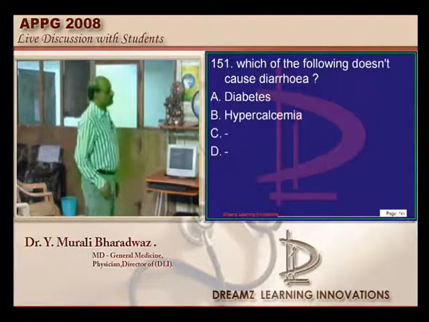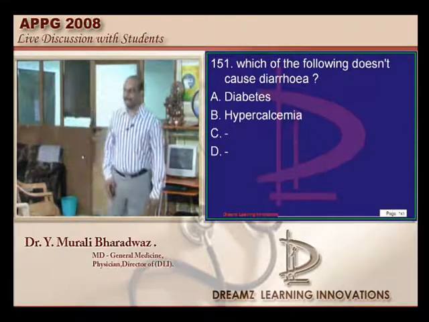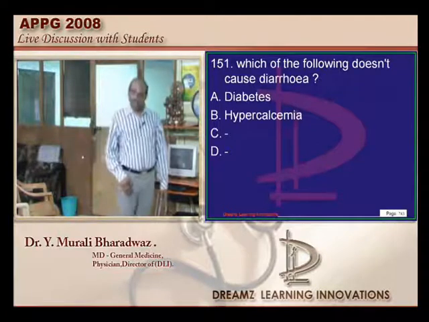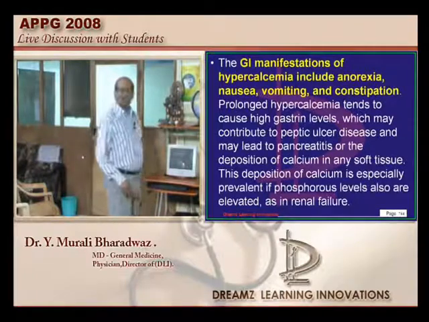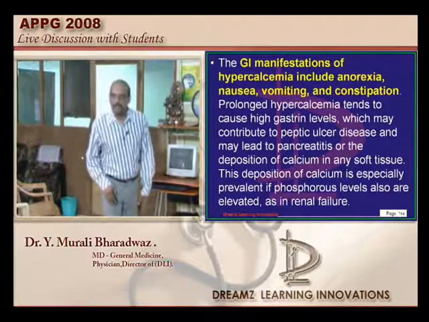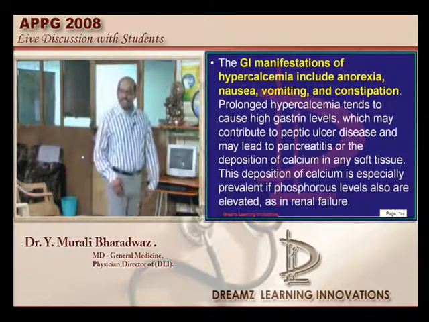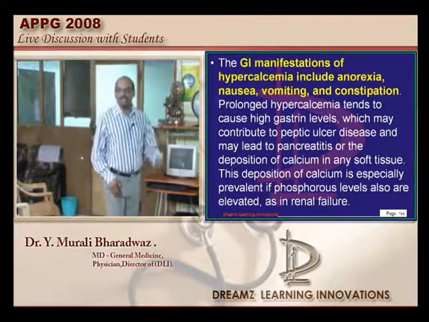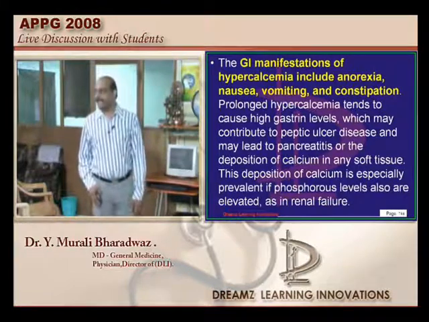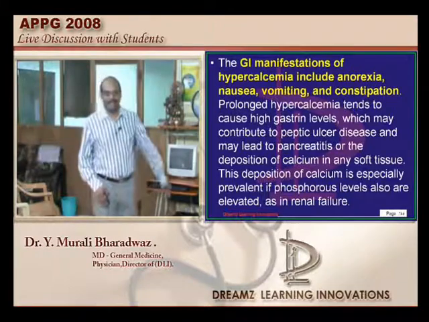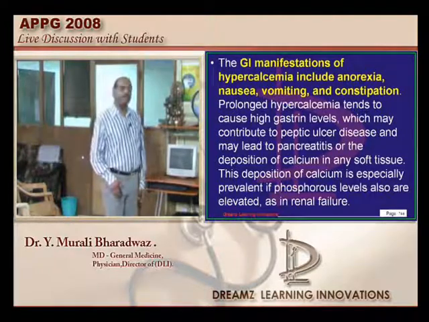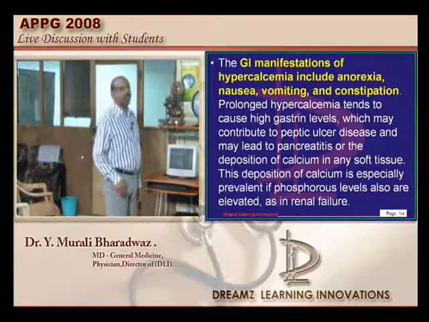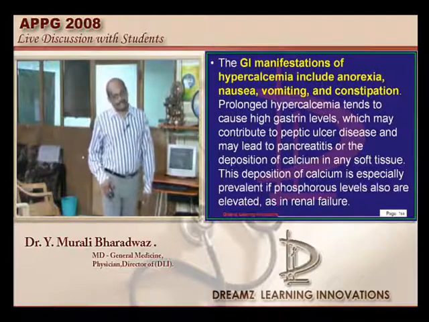The question is which does not cause diarrhea, or what hypercalcemia will cause? Which does not cause diarrhea, right? Which does not cause diarrhea was the option? Okay. Diabetes was there in the options? Okay, diabetes causes constipation. Is there any diabetic diarrhea also? Due to any autonomic instability. But hypercalcemia was there in the options, correct? So, yes, that's right. That's the reason hypercalcemia is the one which does not cause diarrhea, is what we can